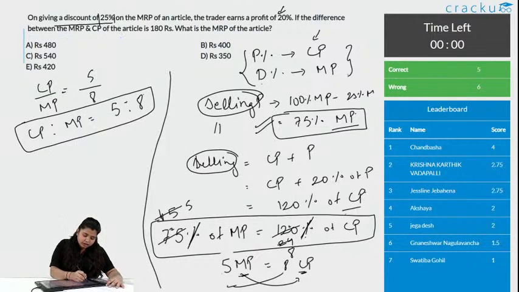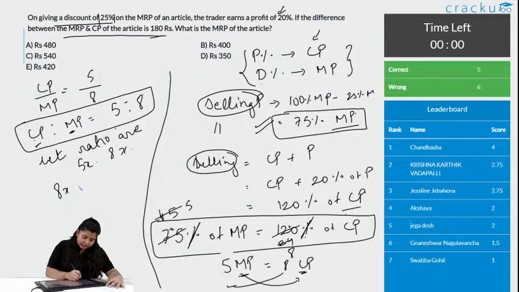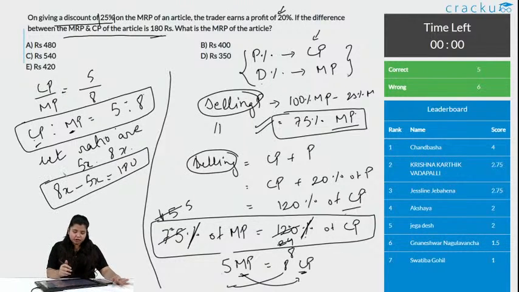Now, I know the difference of MRP and CP, that means if I subtract them, we get 180. Now, let us say the ratios are 5x and 8x. So, when you subtract them, 8x minus 5x is equal to 180. I am just making a square box for all the important equations that will lead us to the answer. We get 3x is equal to 180. The value of x is 60.